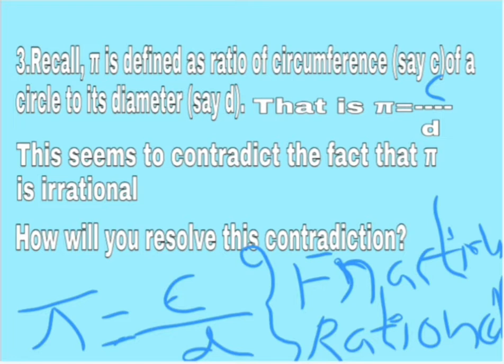And this seems to contradict the fact that pi is irrational. So according to the question, pi is equal to C divided by D, and this contradicts the fact that pi is an irrational number, isn't it?